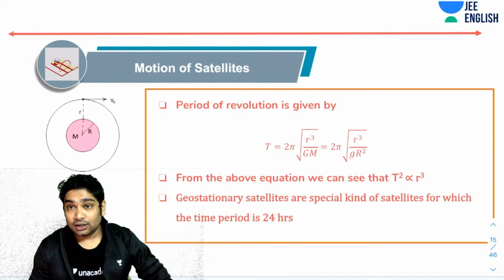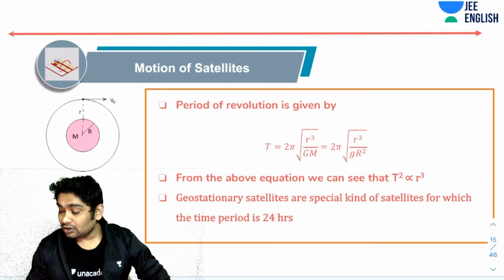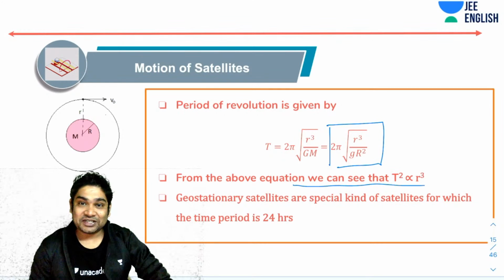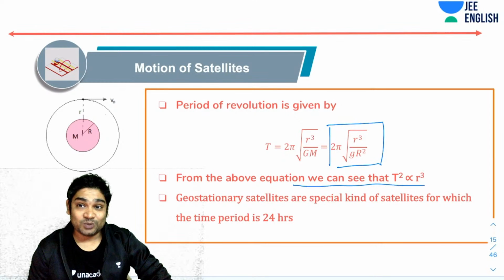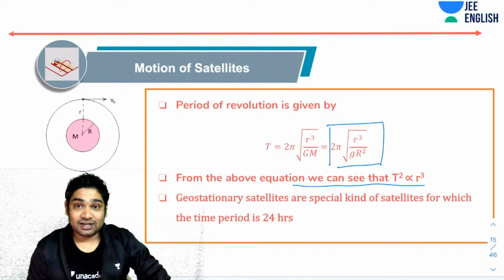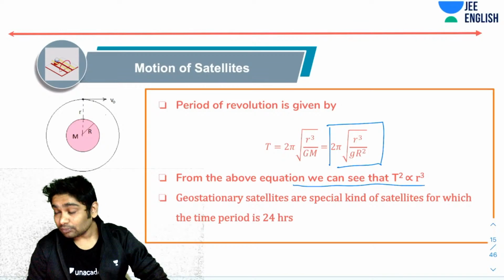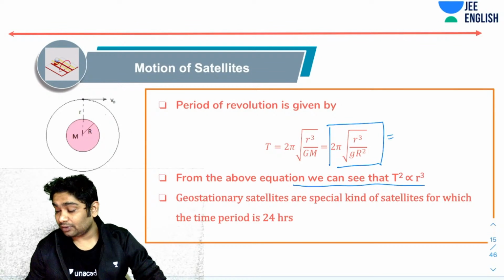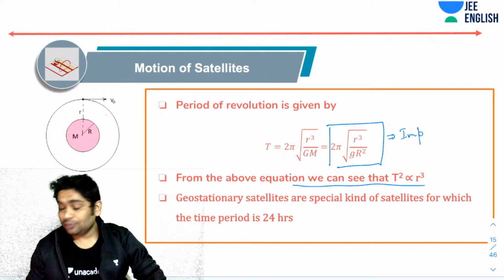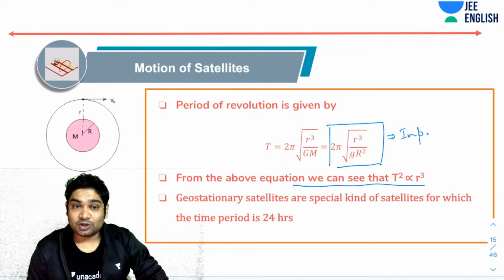When you do that, this is the expression that you get. Again, this is very, very important. And from the above equation, you can also see that T square is directly proportional to r cube. So Kepler's law is also proven from here. Remember that this is important. Often a lot of questions are asked from this.